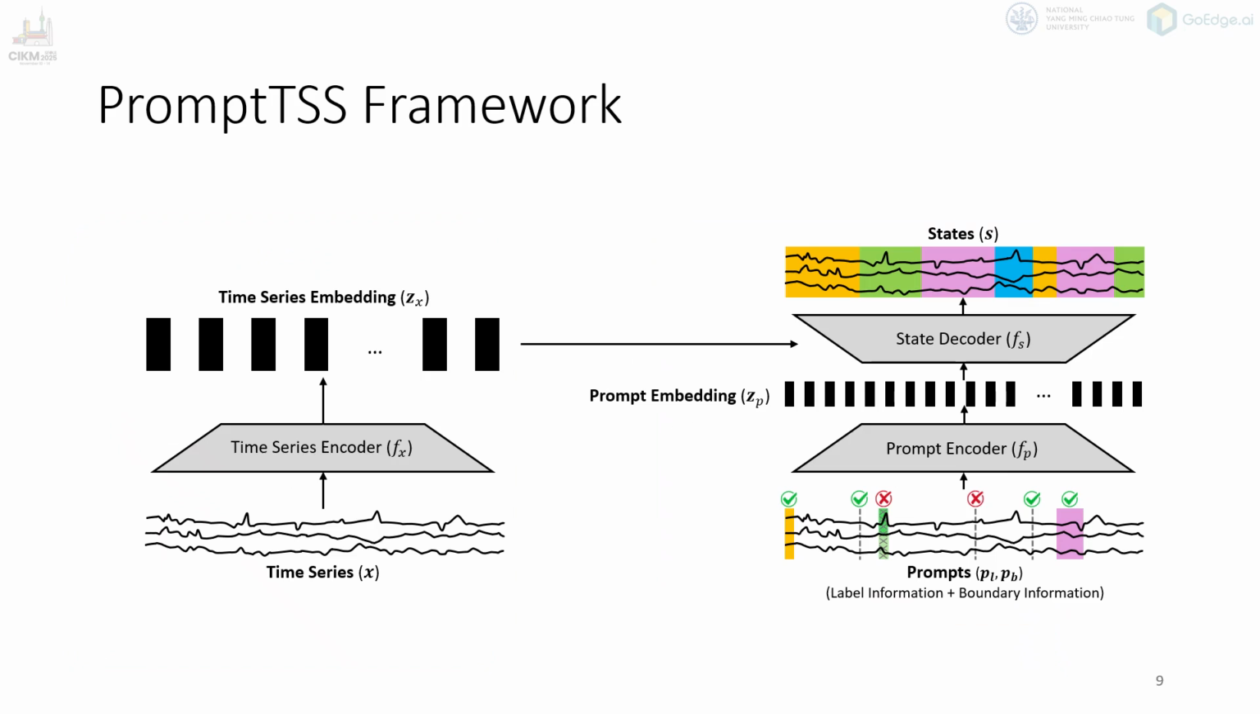This slide shows the overall framework of PromptTSS. As we can see here, the model takes two inputs, the time series and the prompts, and produces one output, which is the predicted sequence of states.